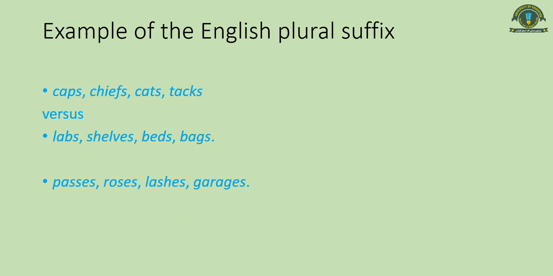Whenever there will be strident sounds and we are adding a plural suffix s, it will take with it the sound of a vowel as well. There will be insertion of a vowel sound as well. This is why we are pronouncing them as passes. So now this is a phonological rule of the language.